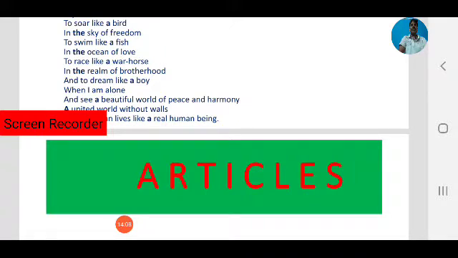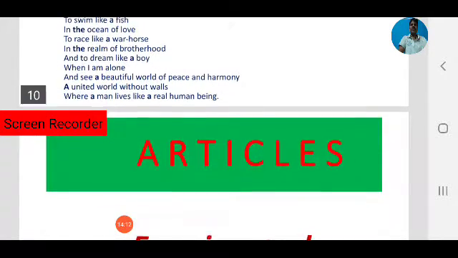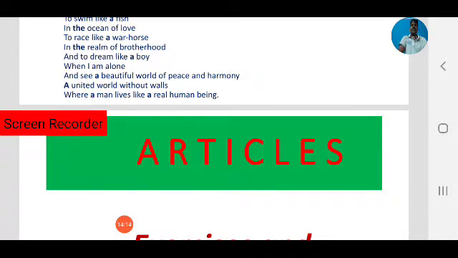And to dream like a boy when I am alone, and see a beautiful world of peace and harmony, a united world without walls. United world, observe. Here we only focus on sound. United world, first letter is U, that is a vowel letter, but we focus on sounds. What is the sound? United, U, that is a consonant sound. So we use a, not an. Like when a man lives like a real human being.